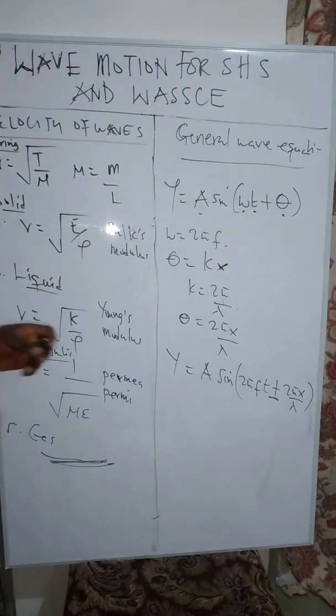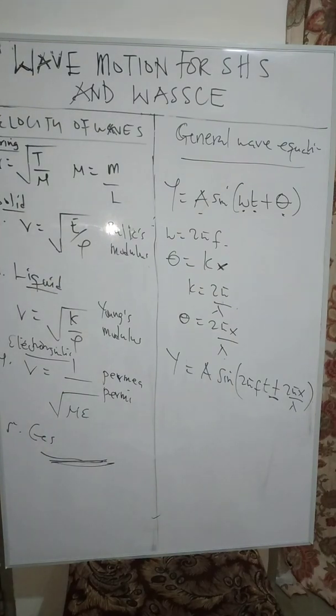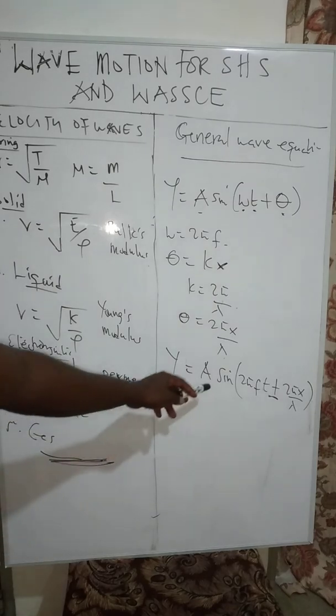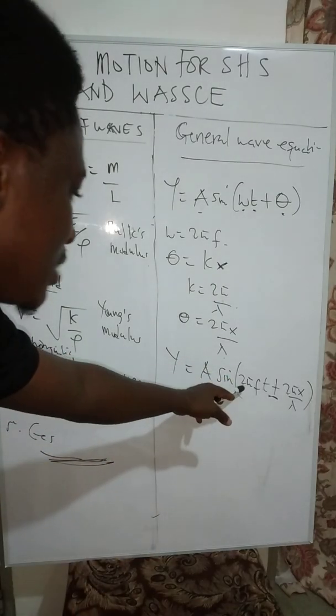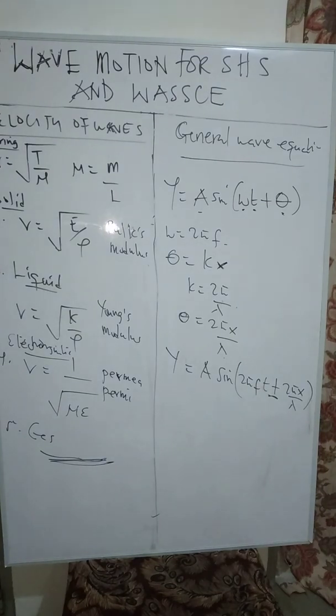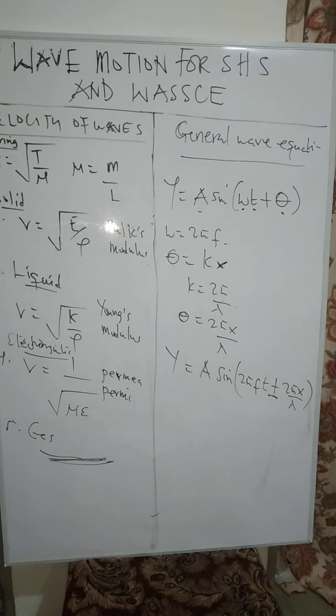Okay, let us now go ahead and define the terms in the equation. Now from the equation, you see that we have our A. We know our A already to be amplitude, so we have y is equal to A sine into bracket 2 pi f t. The f there is our frequency, and then t is our time. Then we have 2 pi x all over lambda.